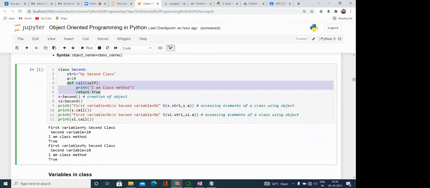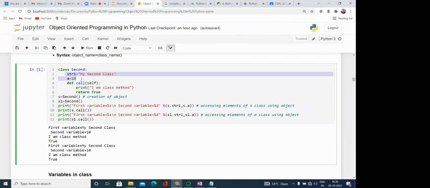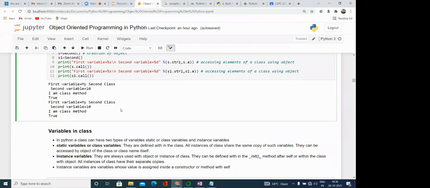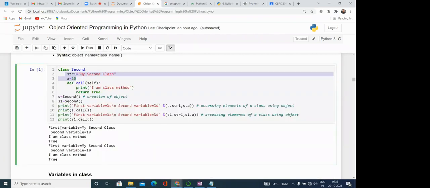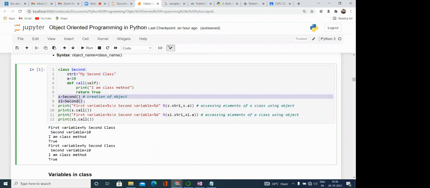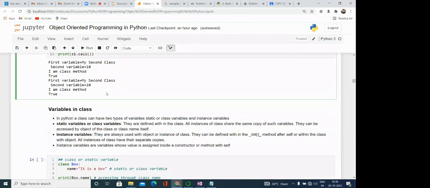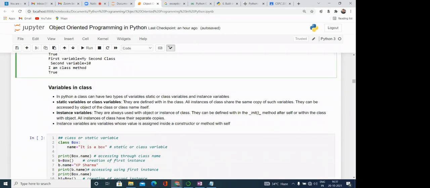Okay, so these are two variables. These types of variables are called static variables or class variables. Why? Because all the objects of the class share the common value of these variables. They are associated with the class, not with the object. They are defined in the class. Here you can see we have created two objects, but they still have the same value. The static or class variables are defined within the class, and all instances of the class share the same copy of such variables. They can be accessed by an object of the class or by the class name itself.